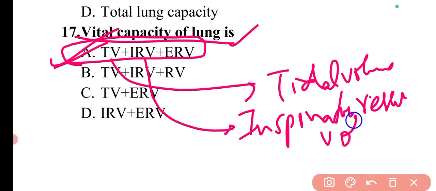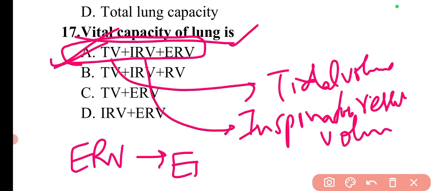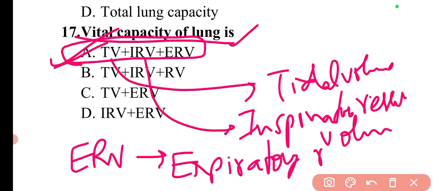And ERV is expiratory reserve volume. So these are basically the full forms. So vital capacity of lung is the sum of tidal volume, inspiratory reserve volume, and expiratory reserve volume.